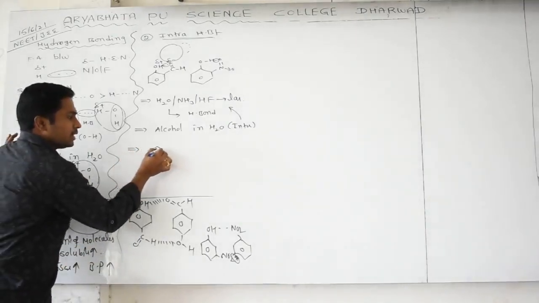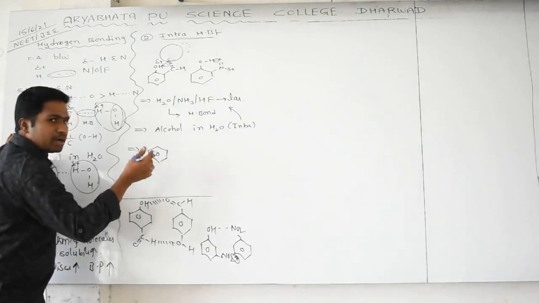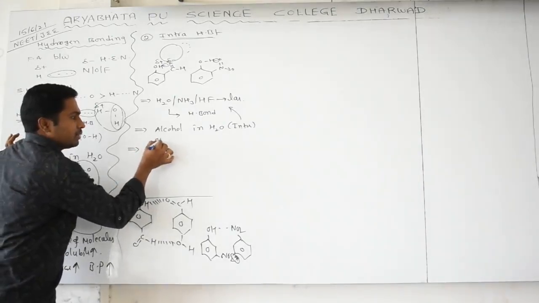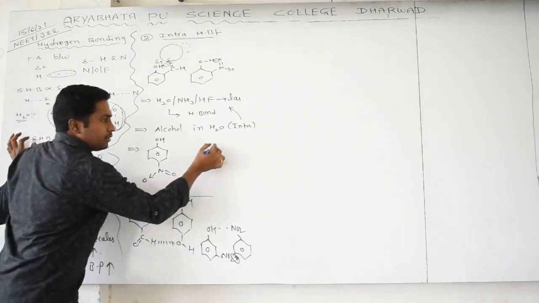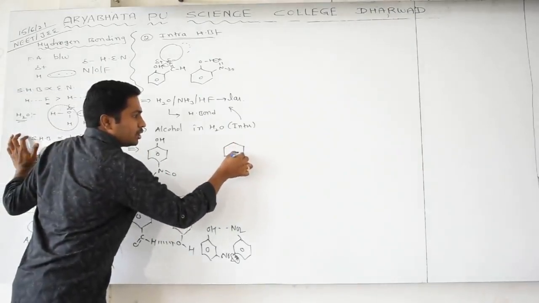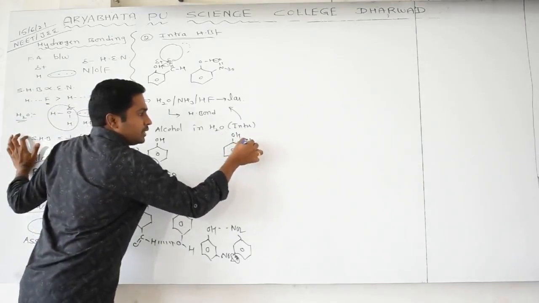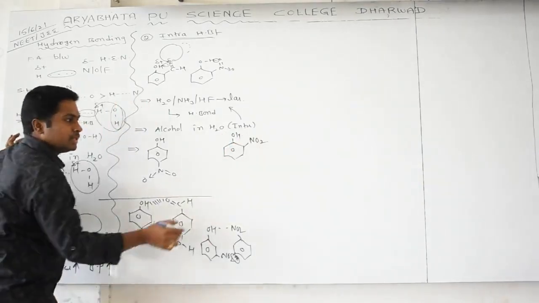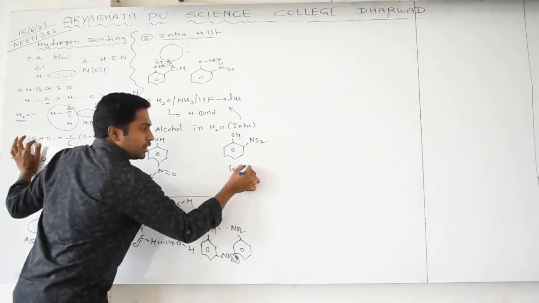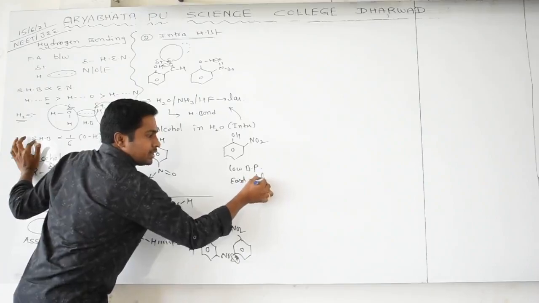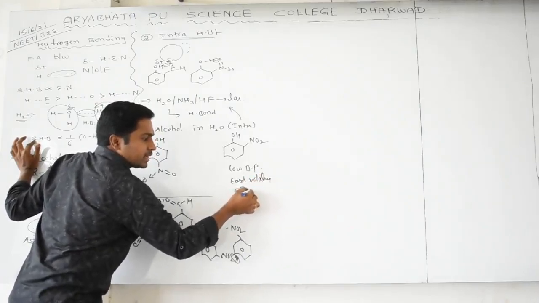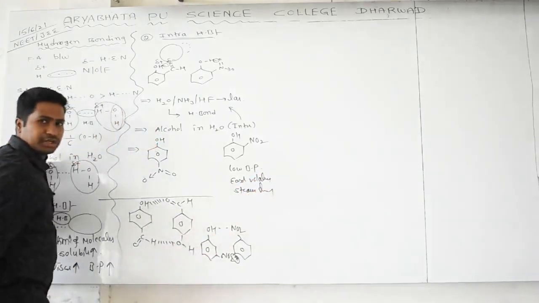If you take para-nitrophenol or para-hydroxybenzaldehyde, if you take para-nitrophenol, N double bond O and O, and if you take one more, nothing but ortho-nitrophenol, yes, ortho-nitrophenol. This is having low boiling point. Low boiling point means easily volatile. Easily volatile means they can be separated by steam distillation.